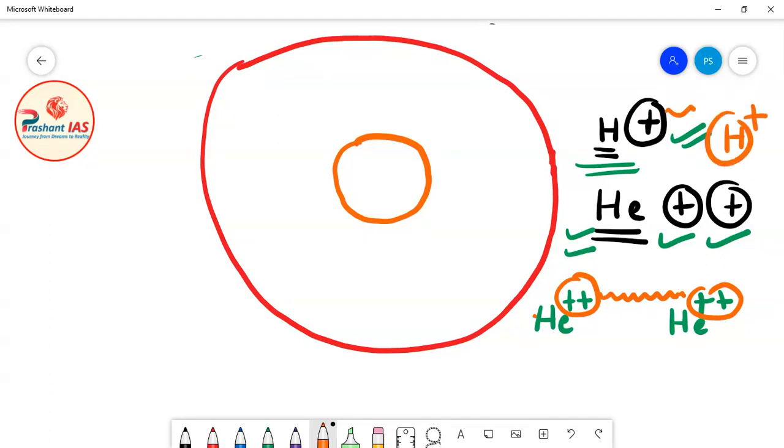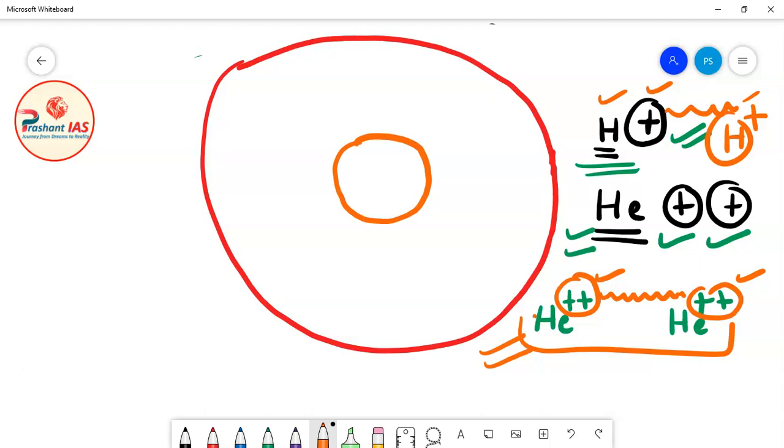So the nucleus of a hydrogen atom only has a single proton, but the nucleus of a helium atom has two protons, so the repulsion is more, and to overcome this repulsion, more energy is needed, more temperature is needed. That's why for the helium fusion reaction to take place, the temperature required is much higher than for the hydrogen fusion reaction.